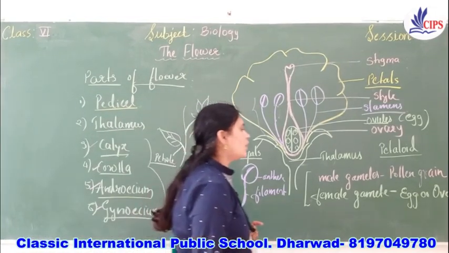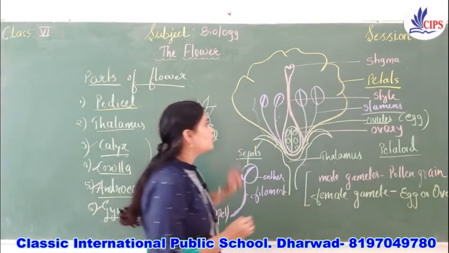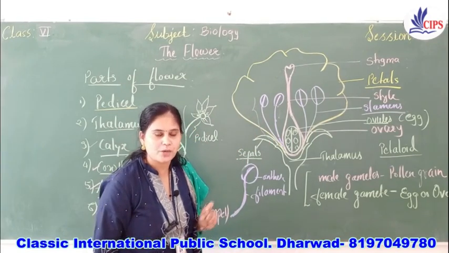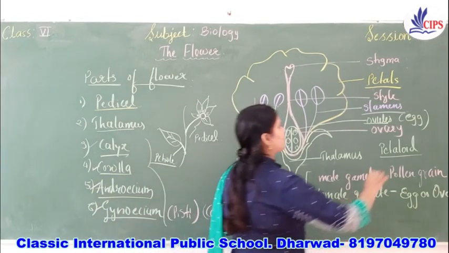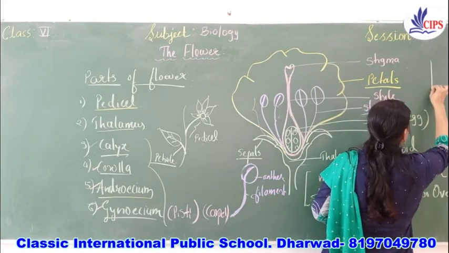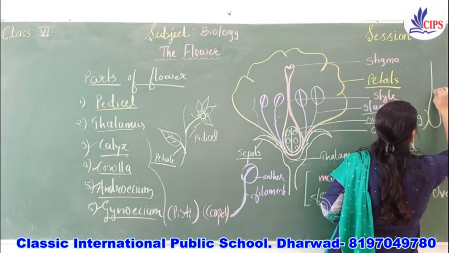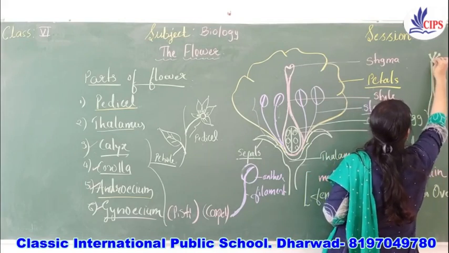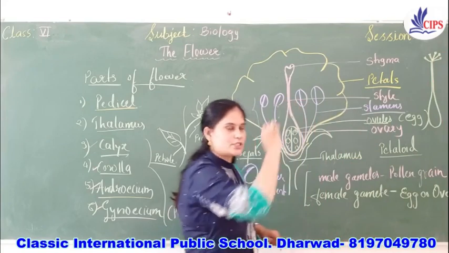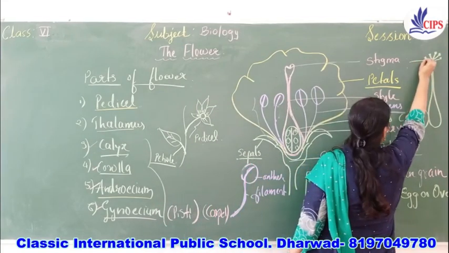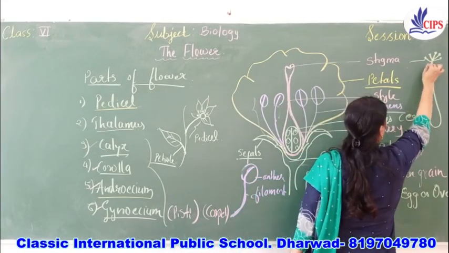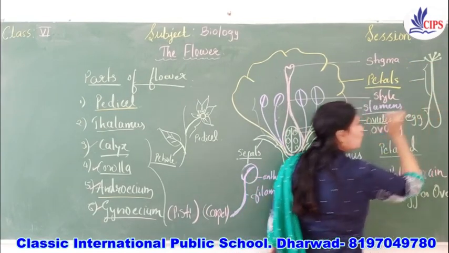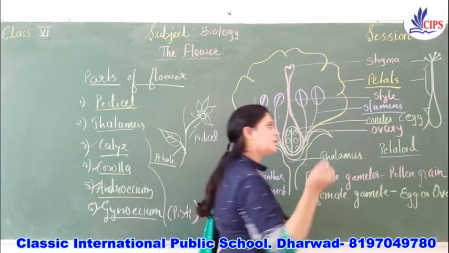And children, one more thing here, you must know the diagram of gynoecium. Only the gynoecium, if it is asked. This part I will say is what? Gynoecium. Which is the upper part? It is the stigma. This part is the style. And this part is the ovary.